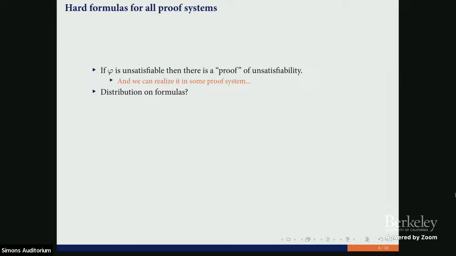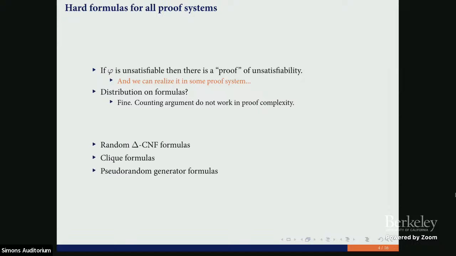So, another idea for how we can create hard examples is a distribution on formulas. We don't pick some specific formula. We pick some distribution over formulas. It's fine. We do not have a counting argument in proof complexity. So we cannot do the same trick as in circuit complexity, where we count the number of functions, count the number of circuits, and conclude that on average some formulas will be hard for all proof systems. No, it's not the case, because the number of formulas is approximately the same as the number of proofs.